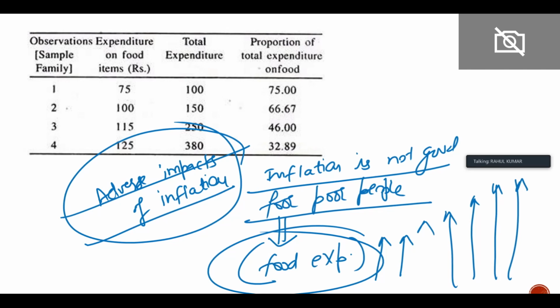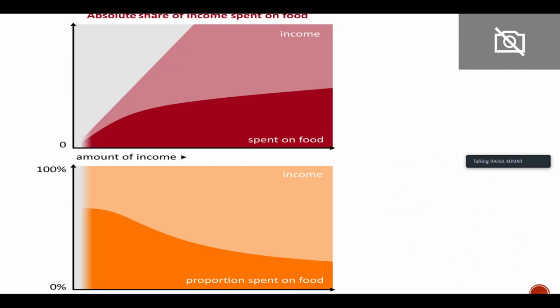Rich people can bear the inflation, they can manage the inflation, because their food expenditure will not increase suddenly, because their income is already high. So even if there is food inflation, still they can manage. But for the poor, the inflation is very, very difficult to manage.